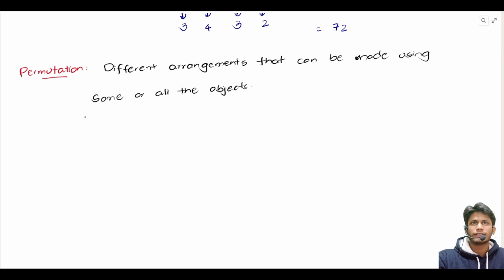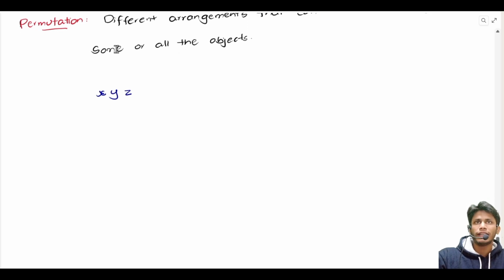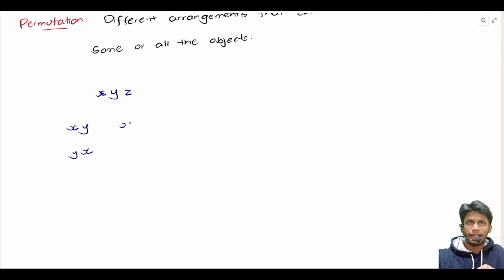So let us take an example to understand this better. Suppose we have got 3 letters, X, Y and Z. We want to find two-letter words that can be formed using X, Y, Z. The 2-letter words we can form are XY, YX, XZ, ZX, YZ and ZY.